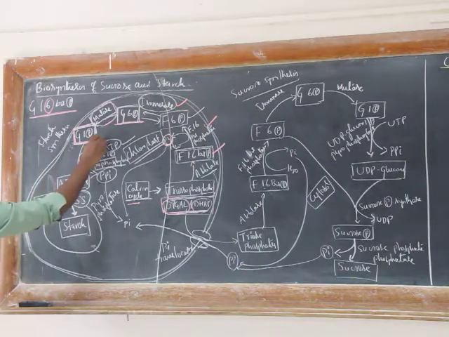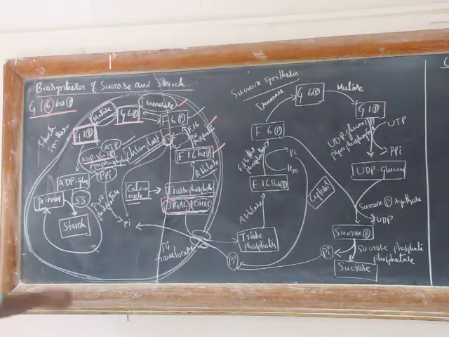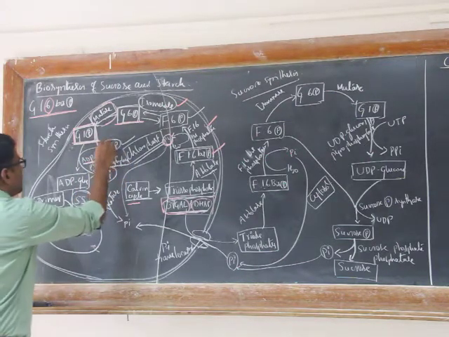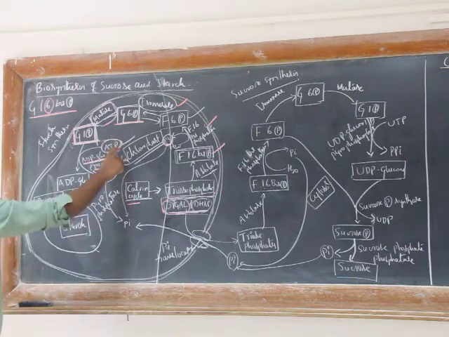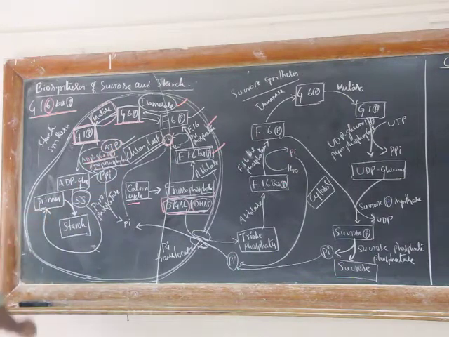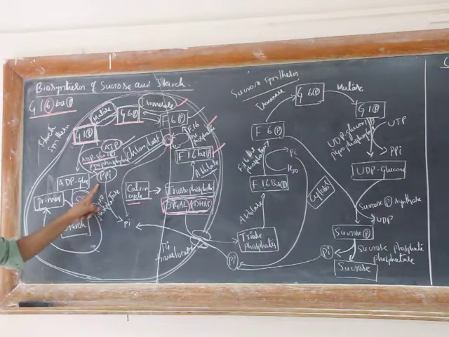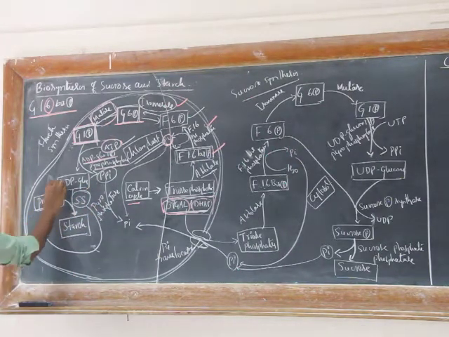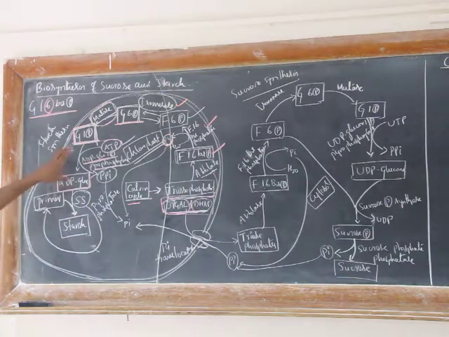It is activated by the action of ADP glucose pyrophosphorylase, which requires ATP. Here, ADP glucose pyrophosphorylase releases pyrophosphate and forms ADP glucose. This reaction I'll explain later. Here, this pyrophosphorylase forms ADP glucose.